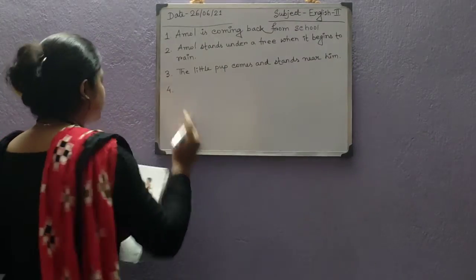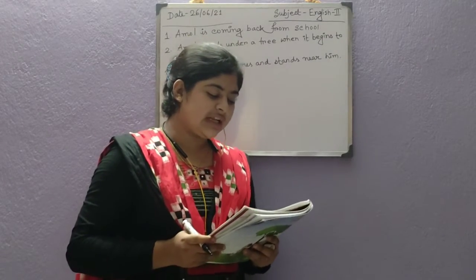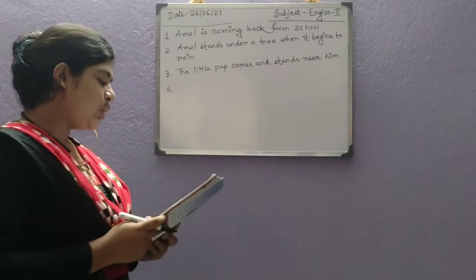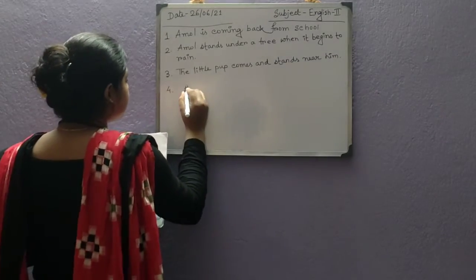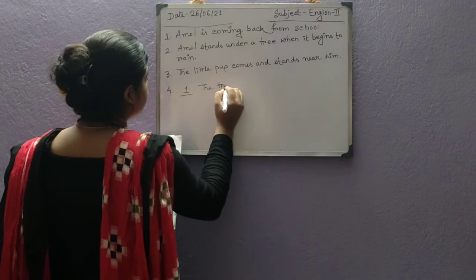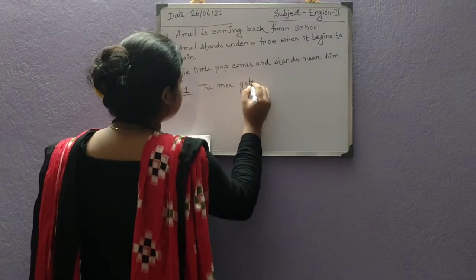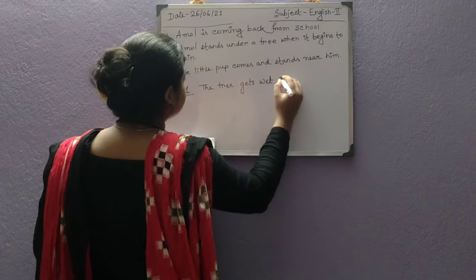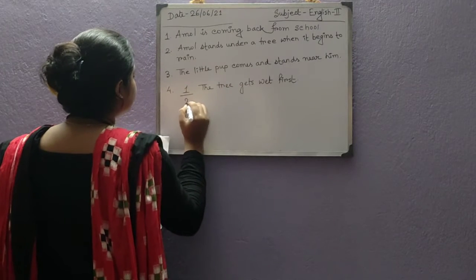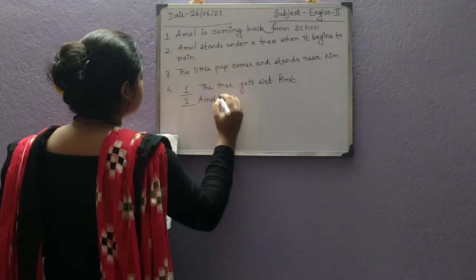Next, who gets wet first? Write 1, 2 and 3. So there are serial numbers like 1, 2 and 3, and we know that number 1 will be the tree gets wet first. Number 2, Amol gets wet.